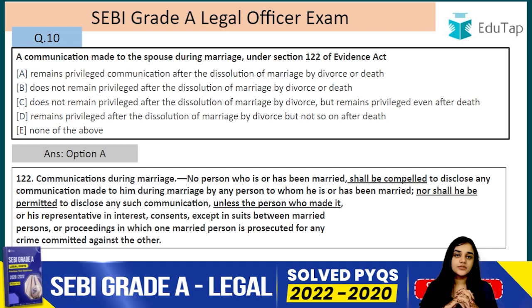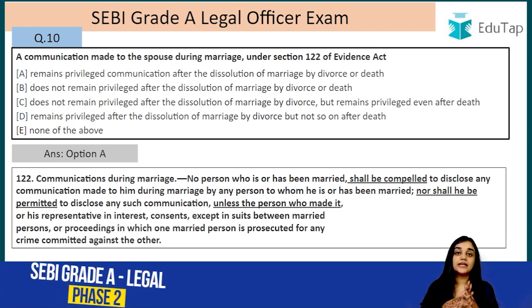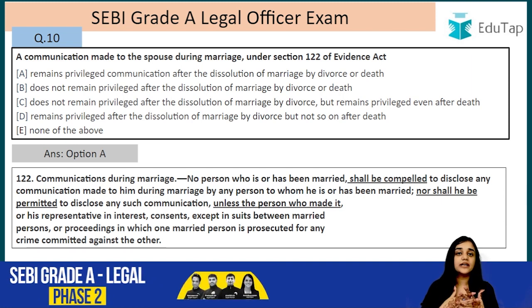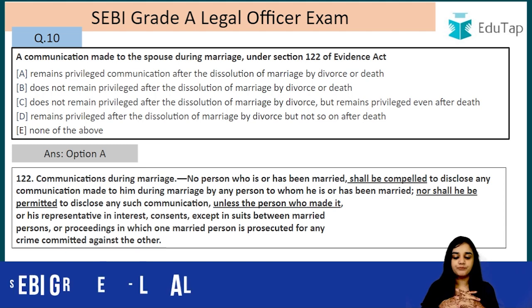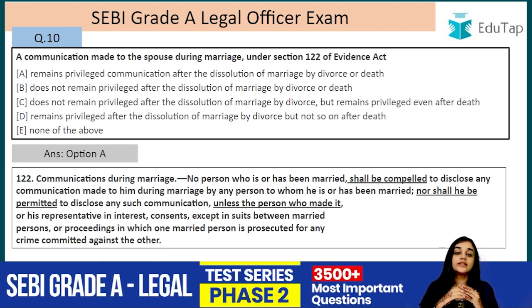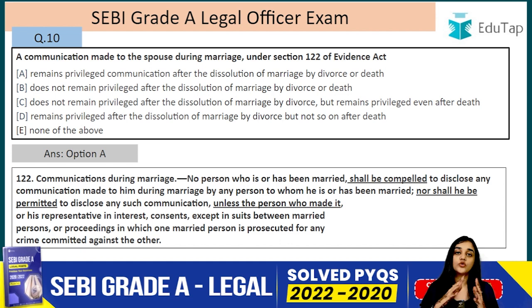So there is a husband and a wife. The husband returns home after a very long time and he comes very late. He comes at 2 a.m. home, and the wife asks where you have been. He says that I have murdered C. I have to go. Please just give me some cash so that I can flee. Now, in this case, the court cannot compel the wife to tell that on that day when the husband returned home, what did he say to you? She cannot be compelled by the court to give that statement.